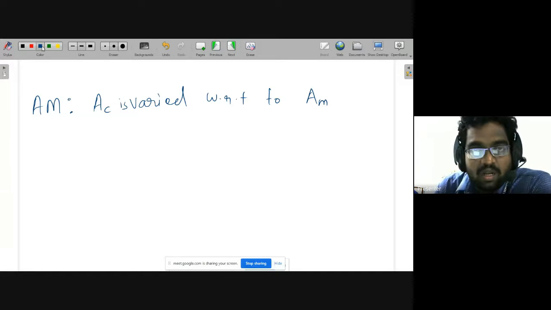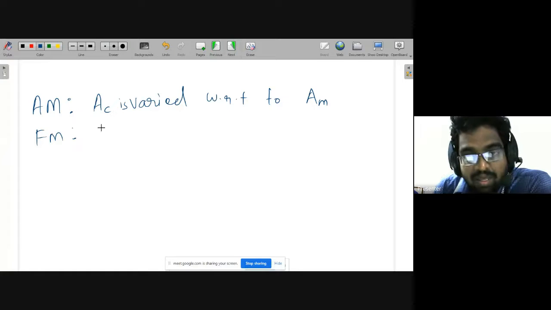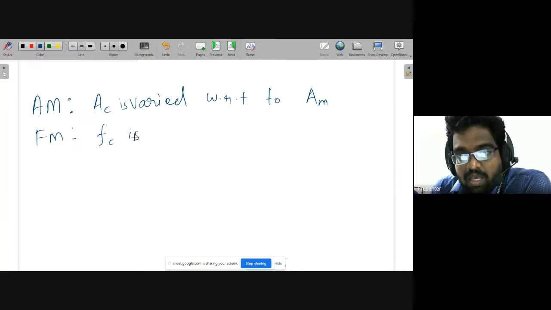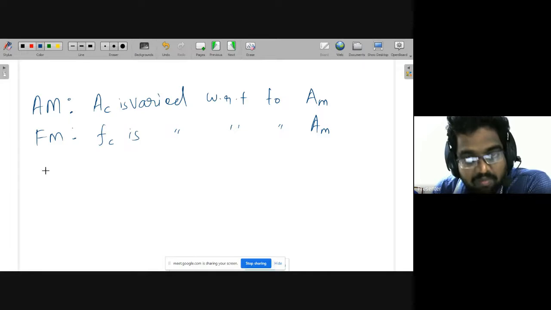Amplitude of message signal. So similarly, what is FM? Again, FC. FC means frequency of the carrier. FC is varied with respect to, again, the amplitude of the message signal only.